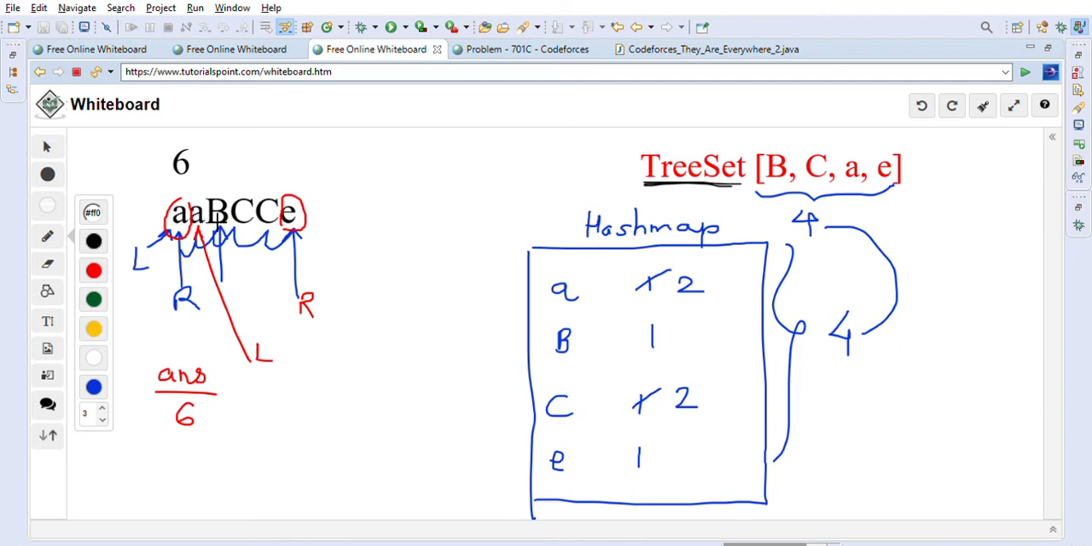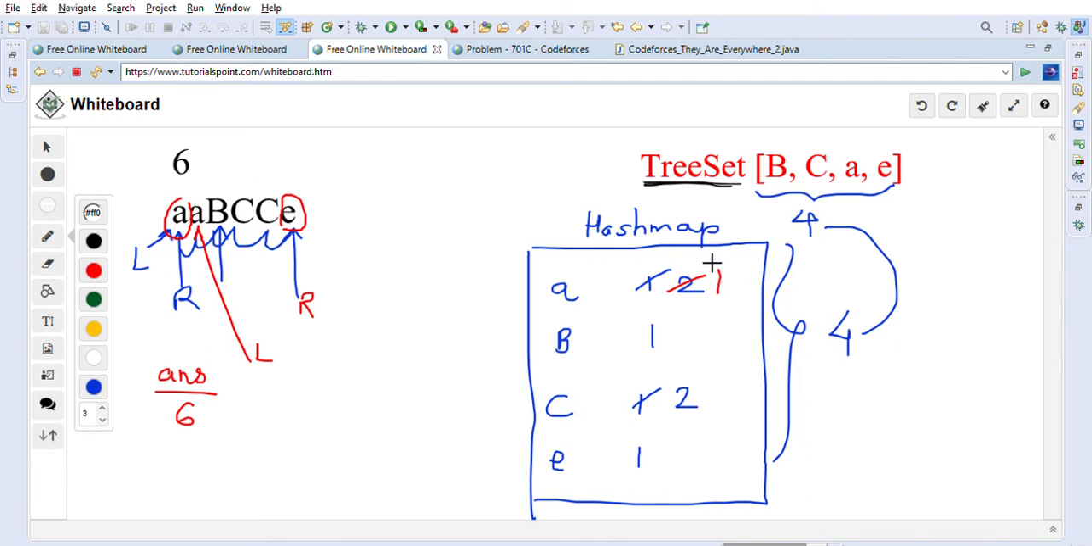And at this time again we will go through our hash map. If A is present, then we will reduce its frequency. If it is more than 1, we will reduce its frequency. So now the frequency becomes 1. It was 2, now we reduced it by 1, so it became 1.